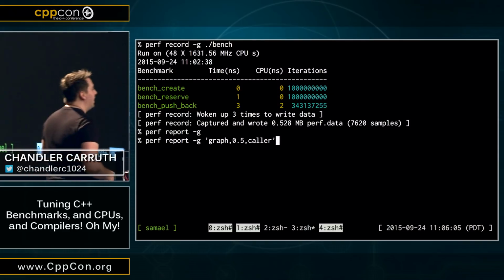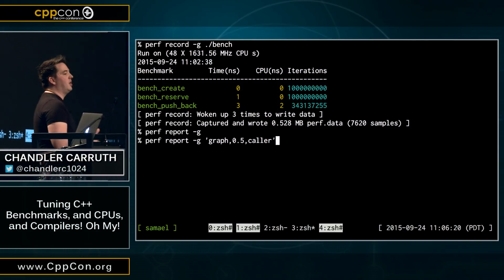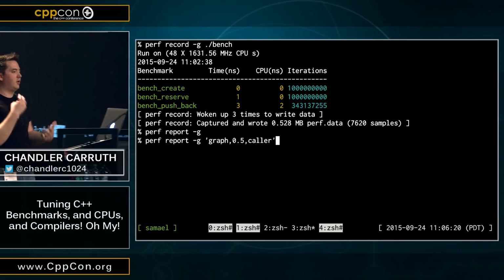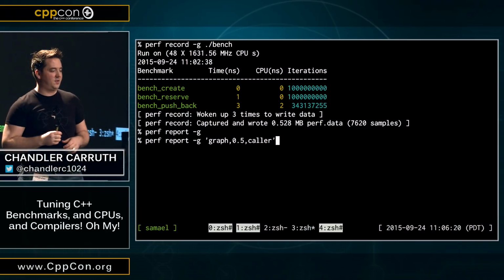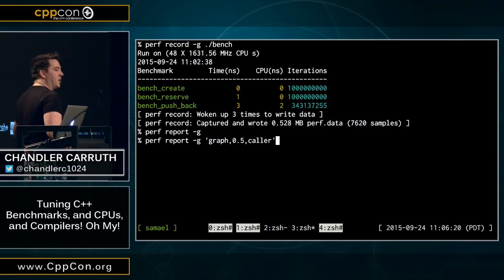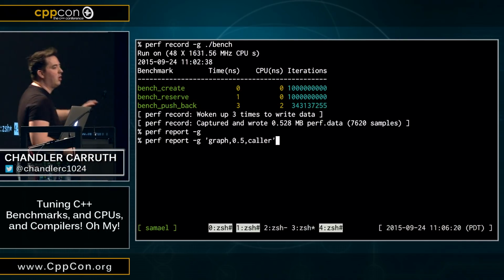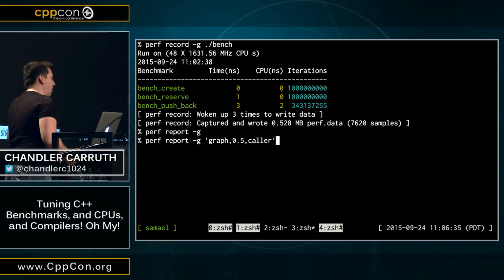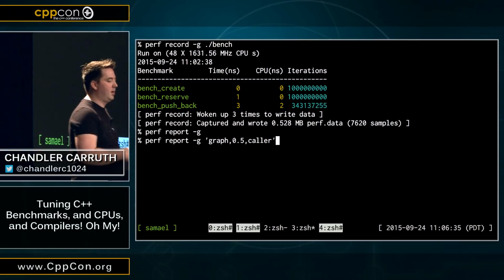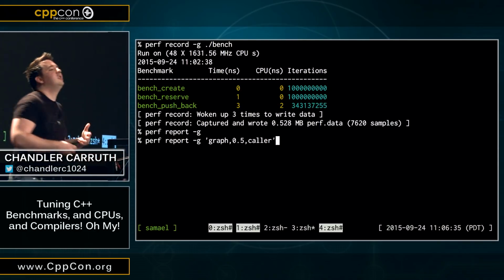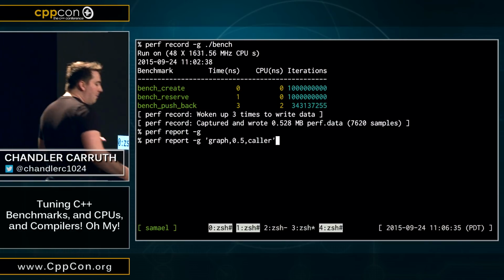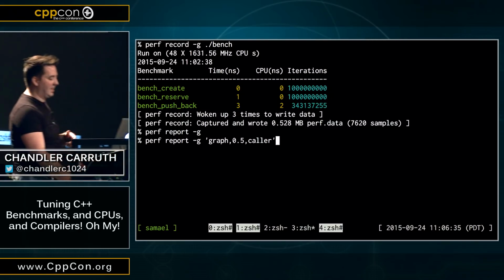Graph does the other thing. It keeps all of the percentages normalized to the total program, but it then shows you the tree structure so you can understand how you got to that percentage. The 0.5 is super boring. That's a filter, because there are a bunch of functions in here that are just totally noisy and will clutter up the display, so you just filter them out. You can use higher filters if you want. And caller is going to invert the graph for us. It's going to make the graph look much more like what, at least, I naively expect it to look like.